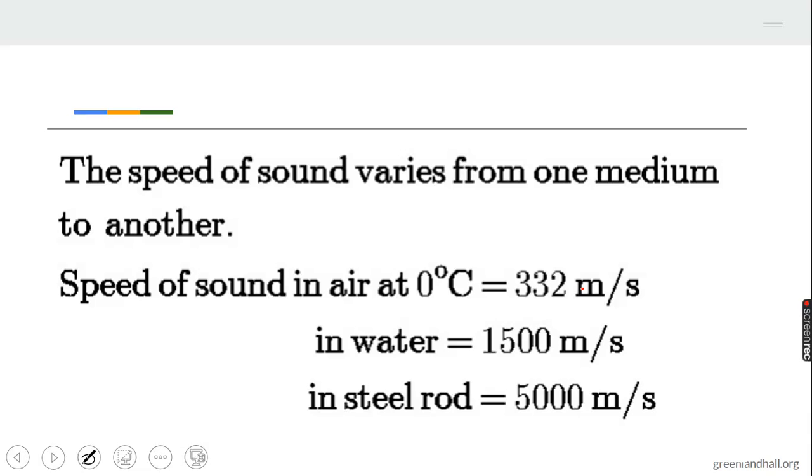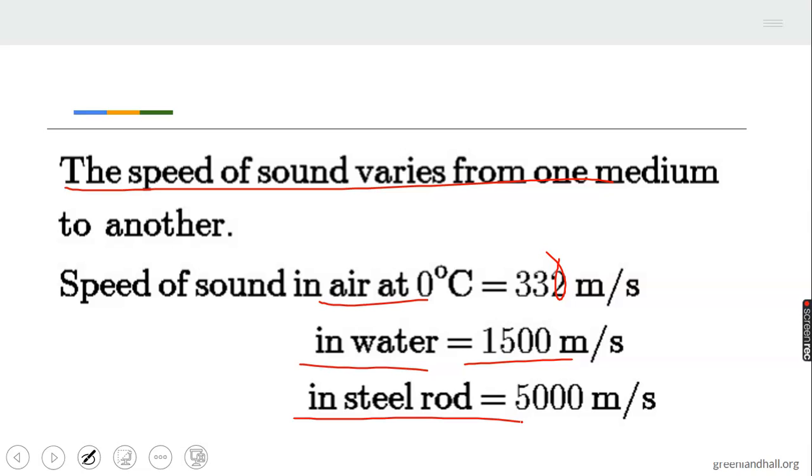Now, the speed of sound varies from one medium to another. This is the speed of sound in air at 0 degrees Celsius. It is 330 meters per second, while in water it is 1,500 meters per second, and in a steel rod, like metal, it is 5,000 meters per second. That is, sound travels faster in a steel rod than any other medium.